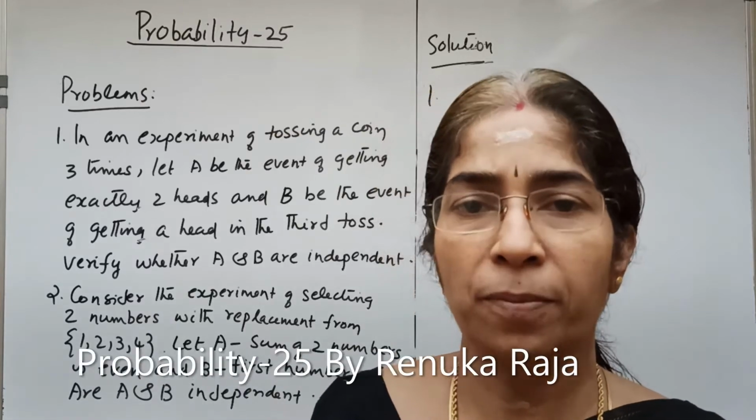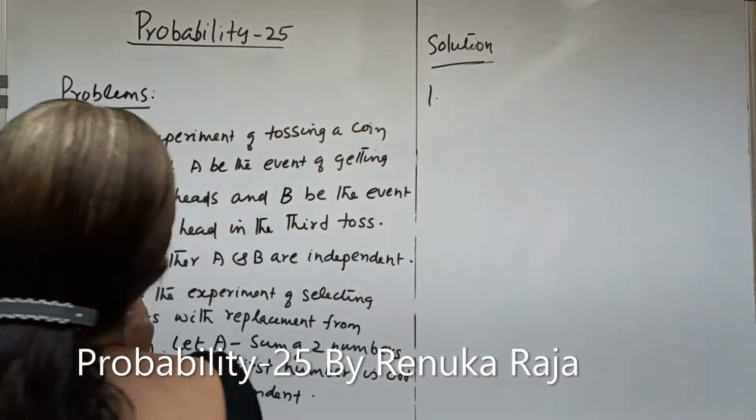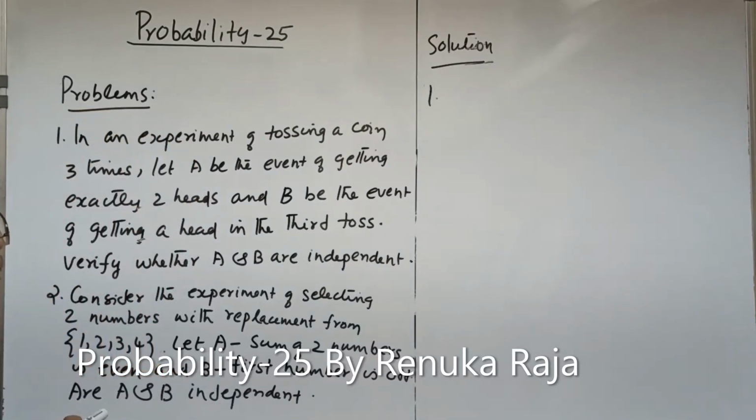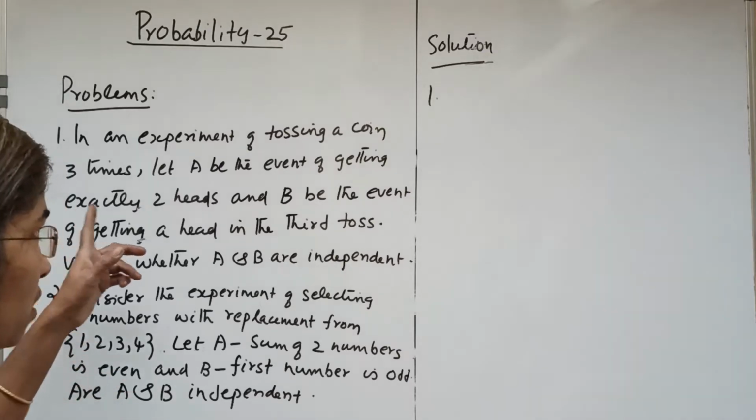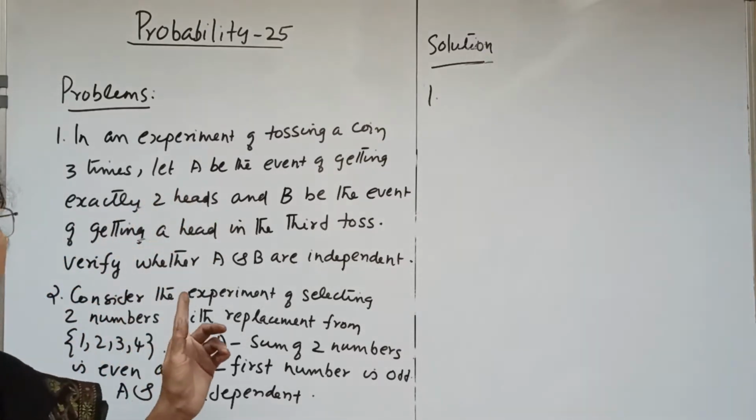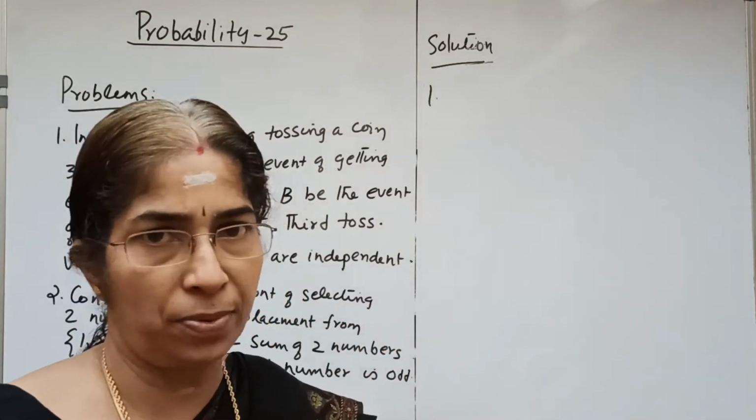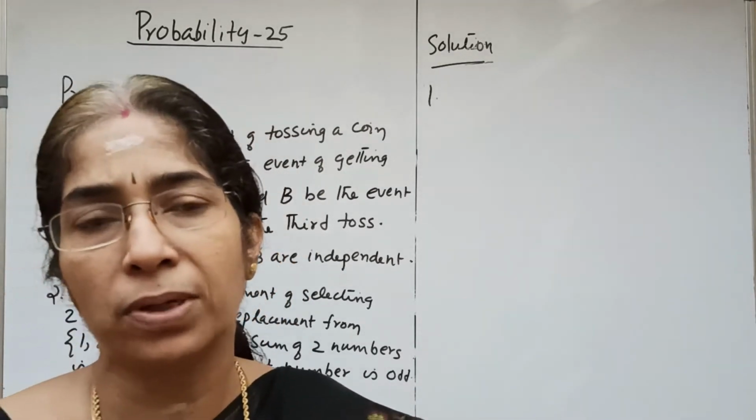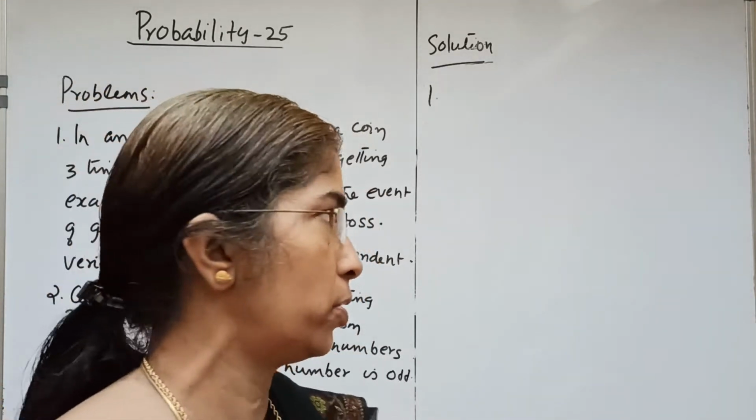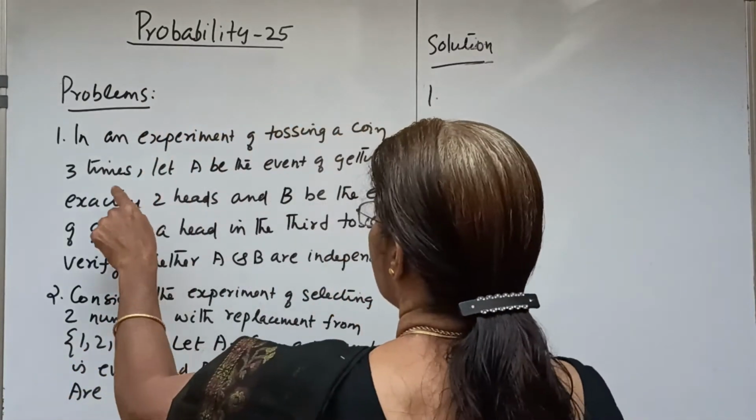Let's continue the problems on probability. Here we consider a problem. In an experiment of tossing a coin 3 times, let A be the event of getting exactly 2 heads and B be the event of getting a head in the third toss. Verify whether A and B are independent. Here we are given A and B and we have to check whether A and B are independent. That is, we have to check whether P of AB equals P of A into P of B or not. So, the coin is tossed 3 times.